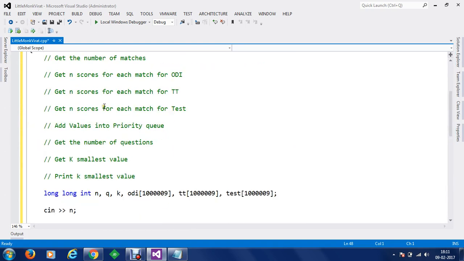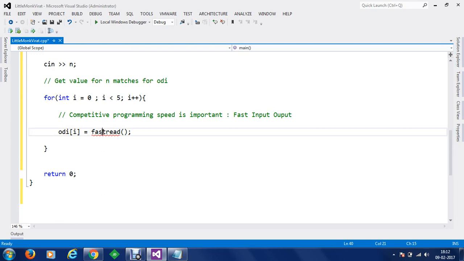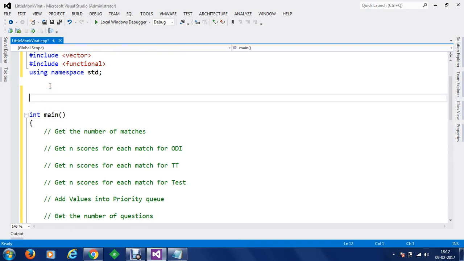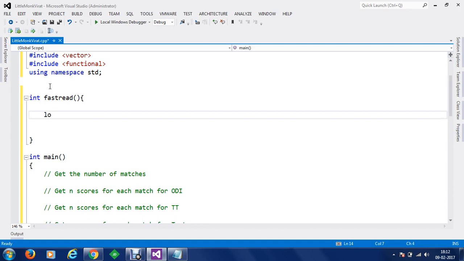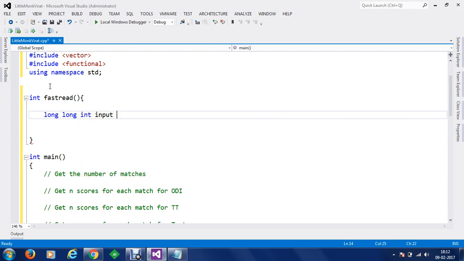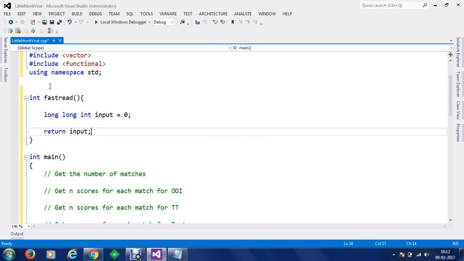Now we have to write a method known as fastRead here. So let's write the method, and one thing you have to make sure, within your judge on HackerEarth, the methods which you are using have to be declared above the main method. So let's say we are going to write a method integer fastRead here. This fastRead is going to return an input value. So let's say I'm going to create a long integer input, and we are going to return input once required.